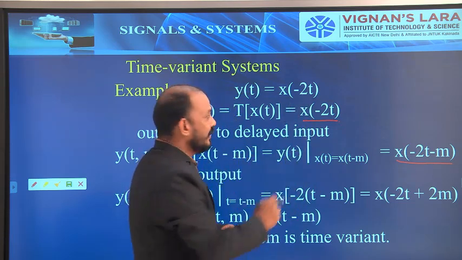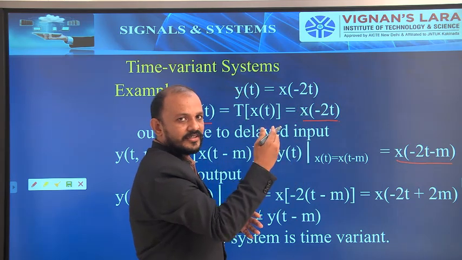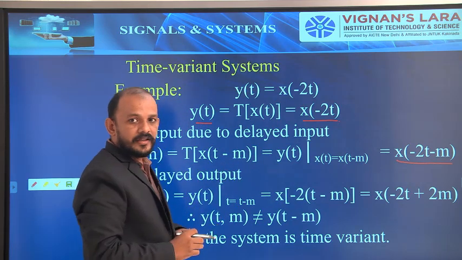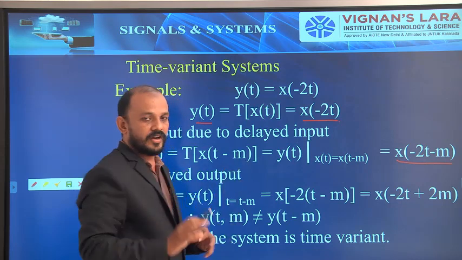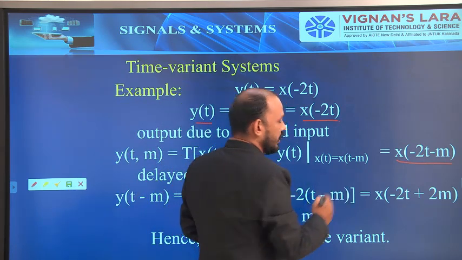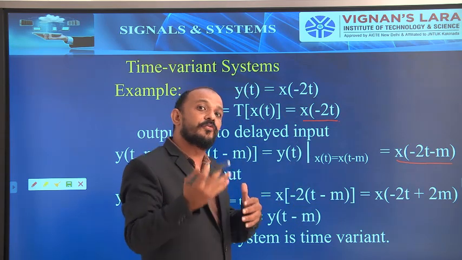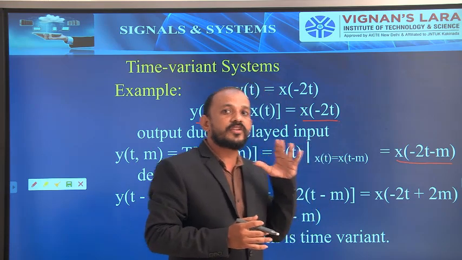Here the constant is multiplied with the variable, that is the scaling factor, that is scaled with respect to the variable. So here also we have to apply that scaling factor only to the variable, not to the constant m. Or simply you can remember it like this: here we don't have to replace t, we have to replace x of t with x of t minus m.